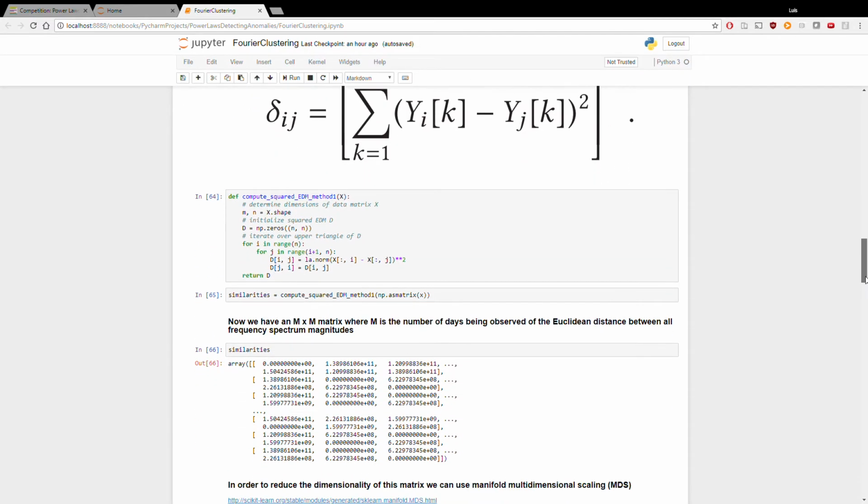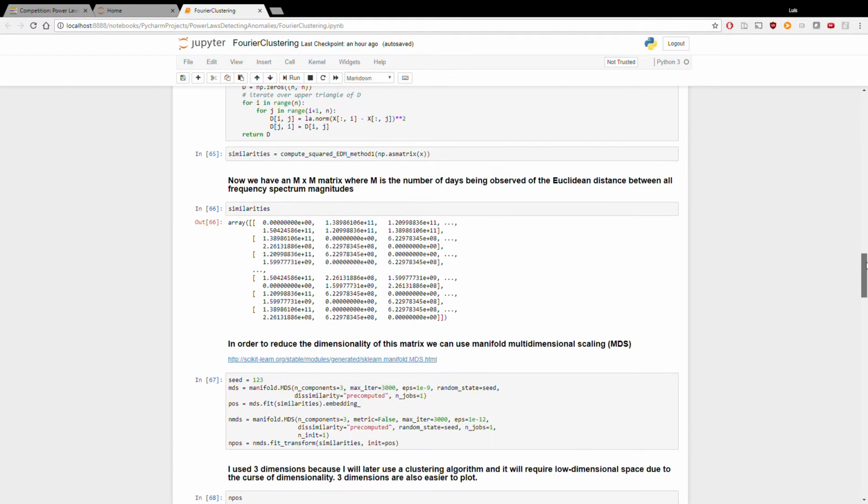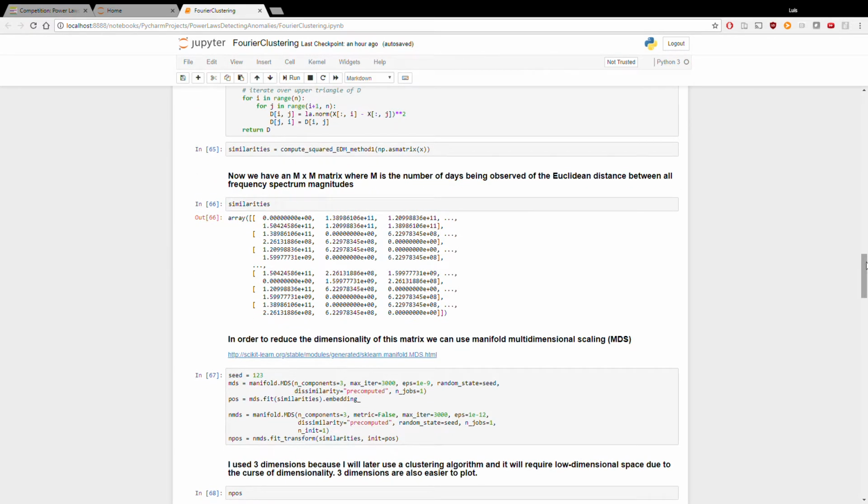So I borrowed this function to calculate the Euclidean distance matrix. So now we have a matrix of m by m dimensions, where m is the number of days being observed, and this is the Euclidean distance between all the frequency spectrum magnitudes.